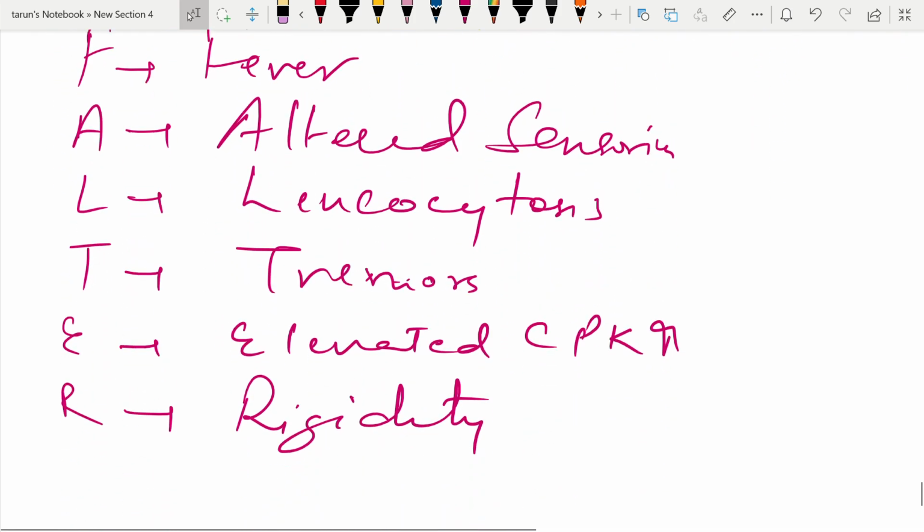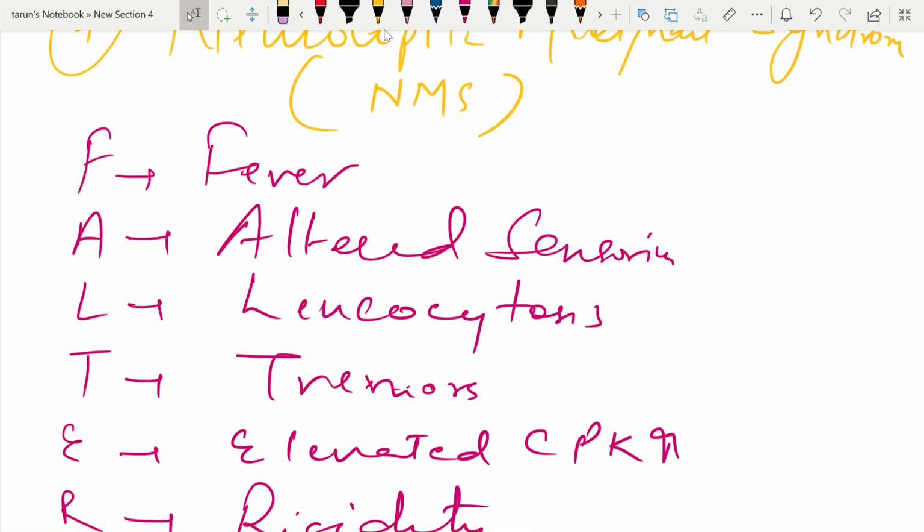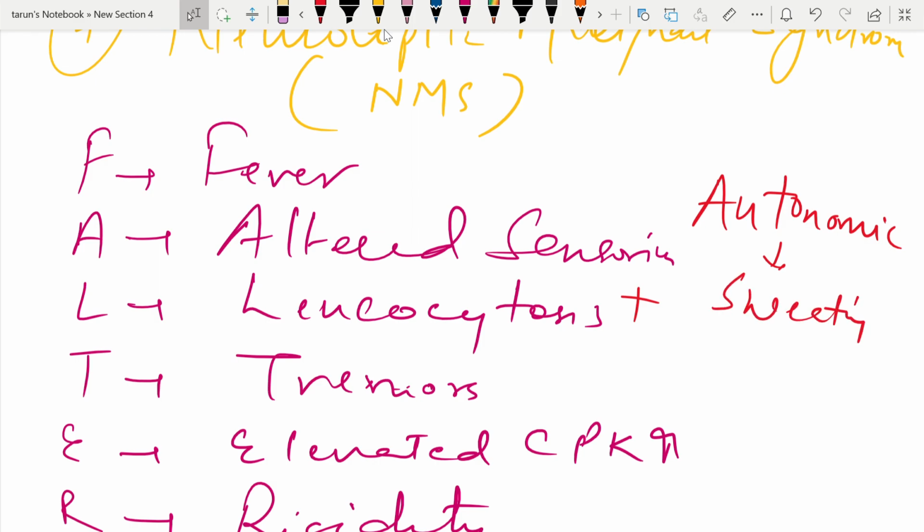Besides these features, they can also have autonomic features. In addition to the Falter, they have autonomic features in the form of sweating, tachycardia, or there may be fluctuation in the BP, either high or low BP. These things can happen in neuroleptic malignant syndrome.